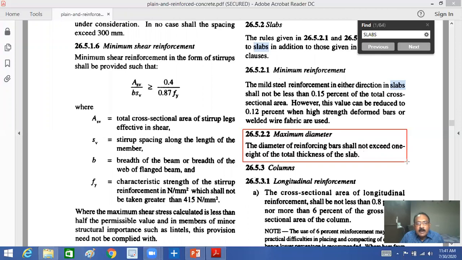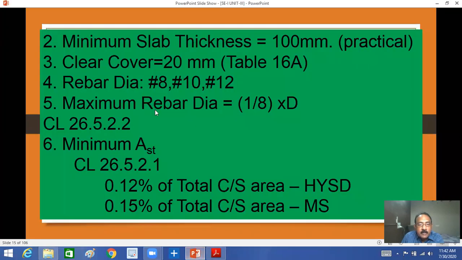This is given by clause 26.5.2.2 of IS codal provision. That's why in the heading also it says designed by IS codal provision, that is IS 456 codal provisions. See, this is a very important point.